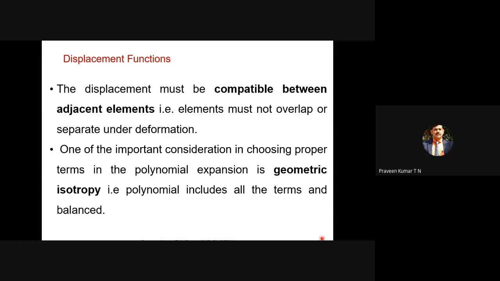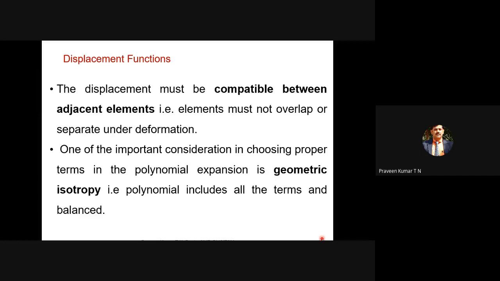So the finite element analysis software should be created in such a way that whether you represent the bar element in the vertical or horizontal direction, if you neglect the weight, we should get the same displacement. That is referred to as geometric isotropy. Irrespective of the orientation of the element, if you neglect the weight for a given loading, the deformation should be the same. Then it will satisfy geometric isotropy.